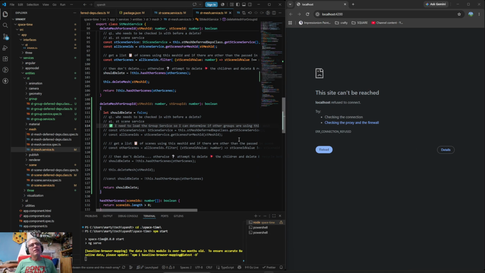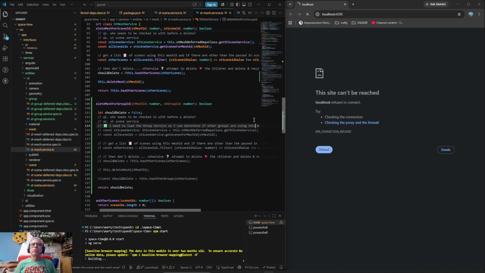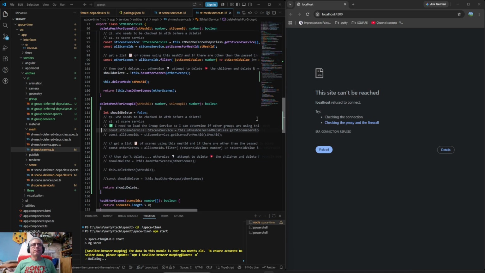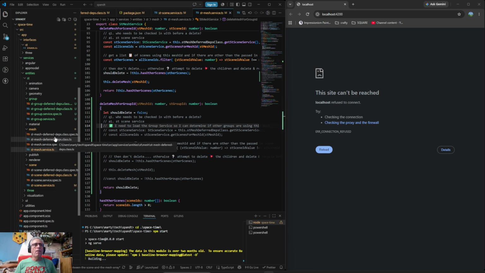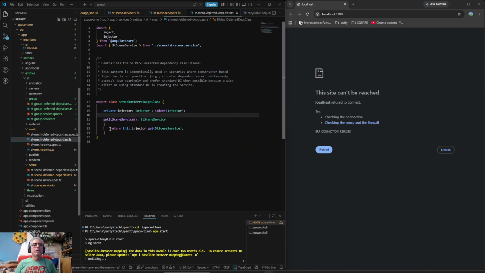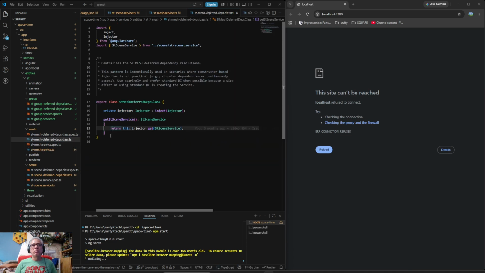But so I have this thing, and it says I need to load the group service so I can determine if other groups are using this mesh. So I think what I'm telling myself is that I need to update this mesh deferred dependency class to return the group service. And it's not Angular's fault, right?